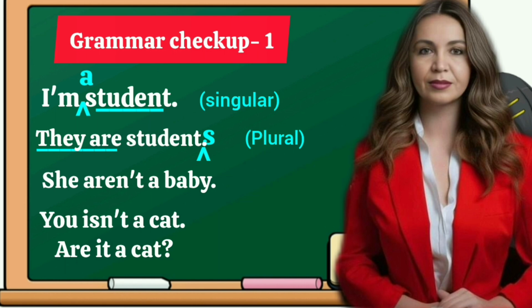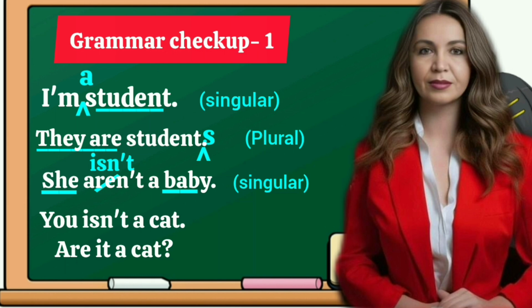She aren't a baby. She is one person, one girl, one woman, and a baby is a single baby. Aren't is used with the plural, so aren't is wrong and we have to put isn't. Isn't is used with a singular pronoun or noun. She isn't a baby.